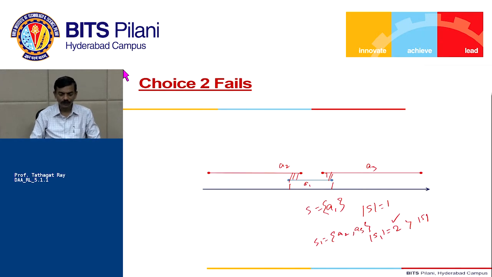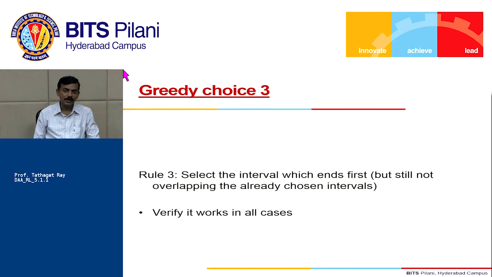Fine. Now, interestingly, we will choose again using a different strategy. We say: select the interval which ends first, but still not overlapping the already chosen intervals.